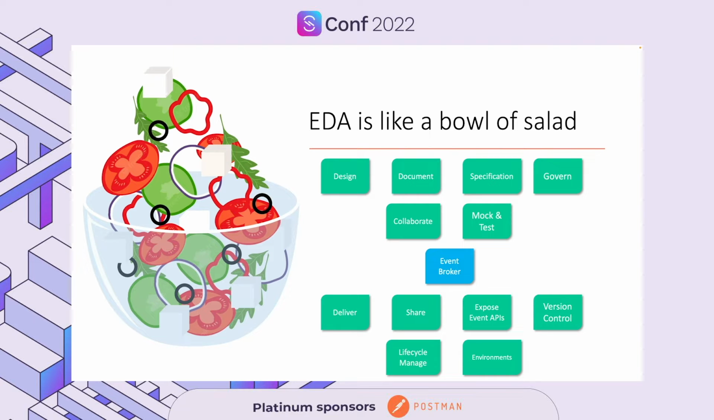So I really like this slide in particular to give an overall view of the different pieces that are involved in event-driven architecture.